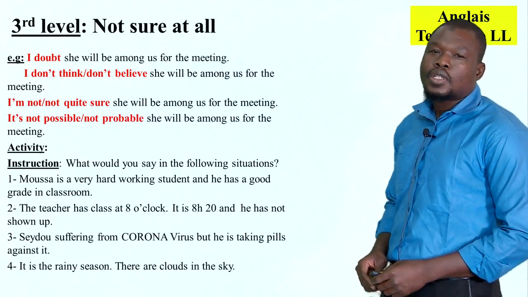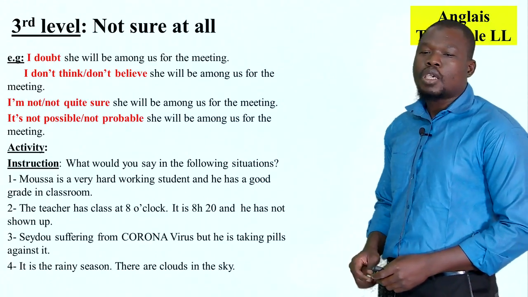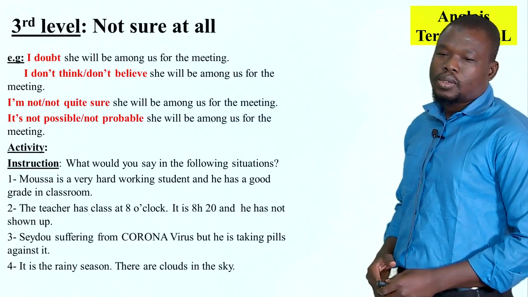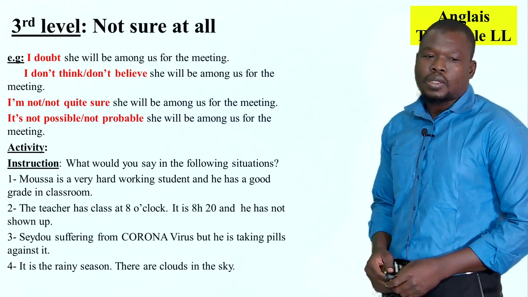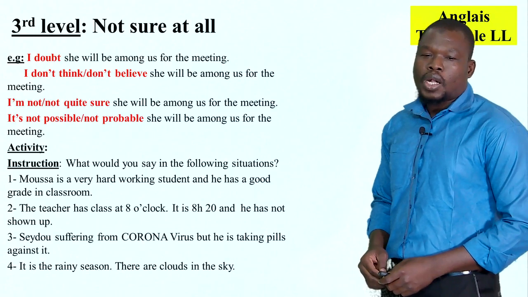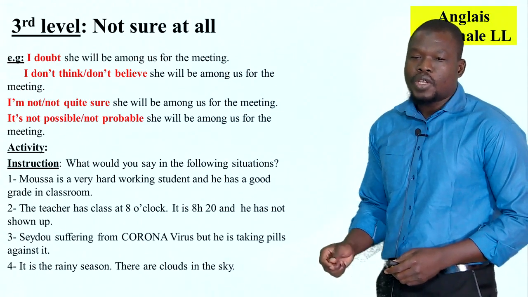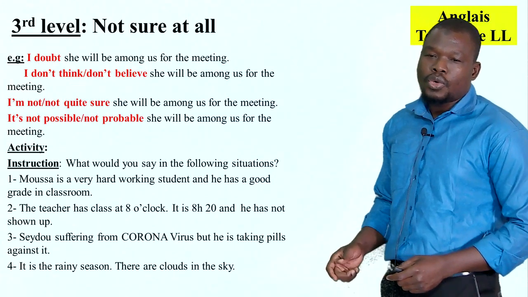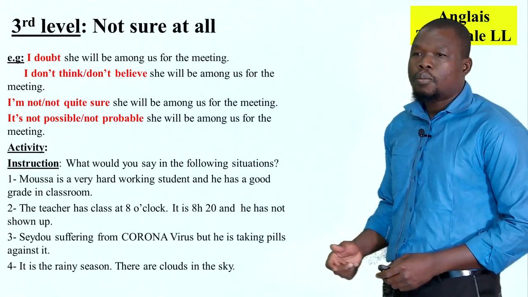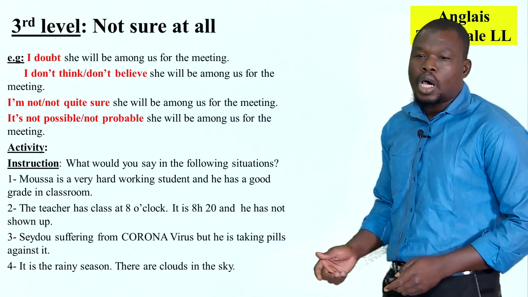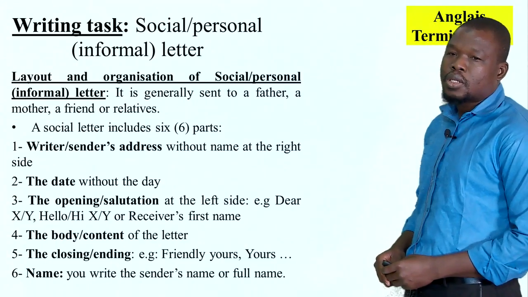The third: Seydou is suffering from coronavirus but is taking pills against it. And the last one: it is the rainy season. There are clouds in the sky. Okay, these are some activities in which you can use some expressions with probably, possibly and doubt if you want. Okay, the next lesson here.